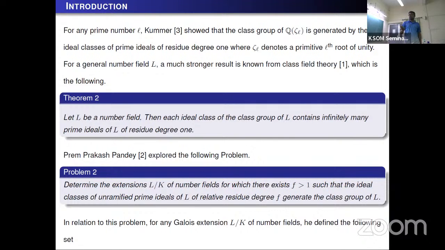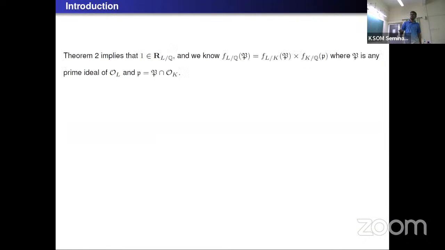But residual degree in a tower of extensions is multiplicative. If you take a prime ideal P in L, then the relative residual degree of P over Q is equal to the relative residual degree of P over K times the relative residual degree of p over Q. So the left hand side is 1.